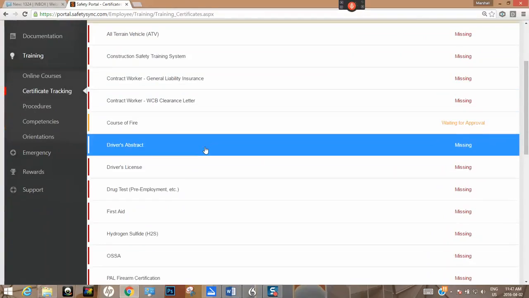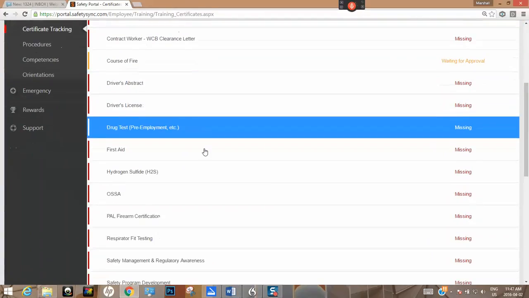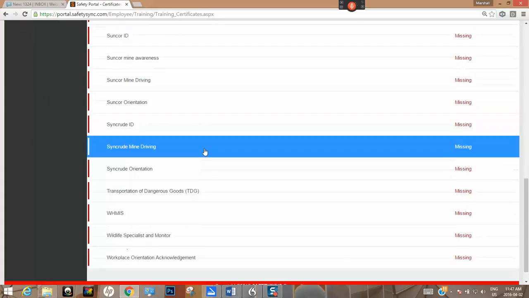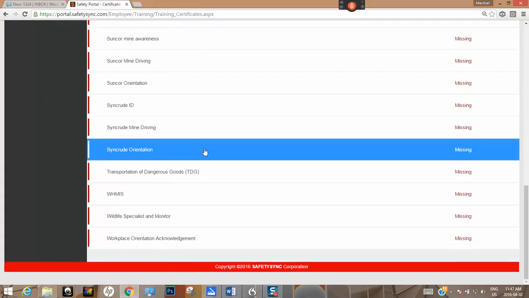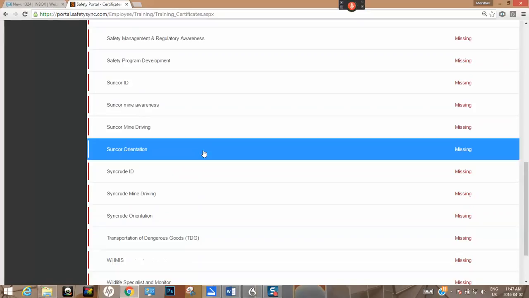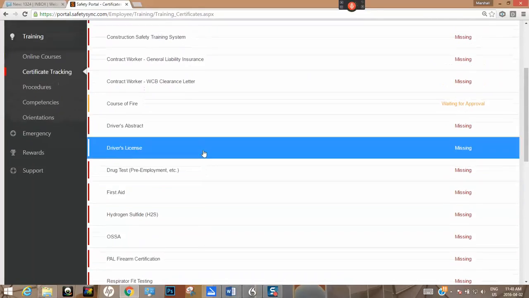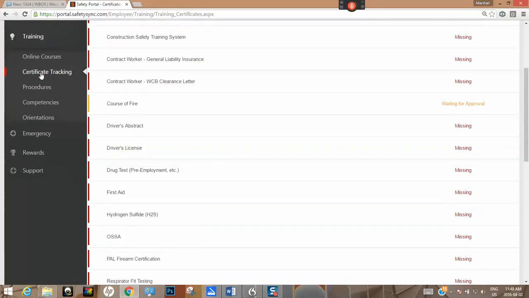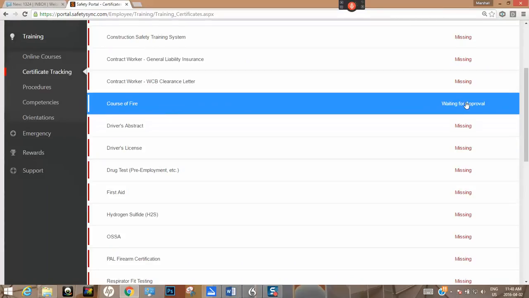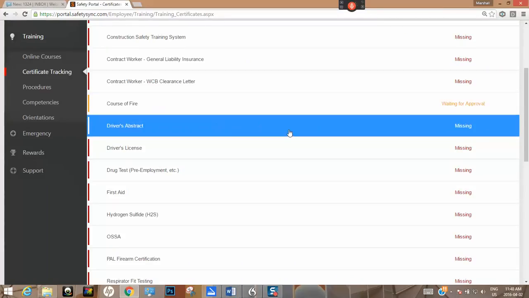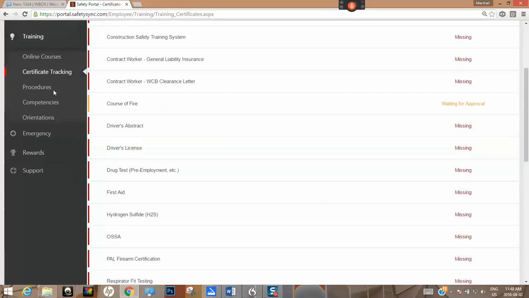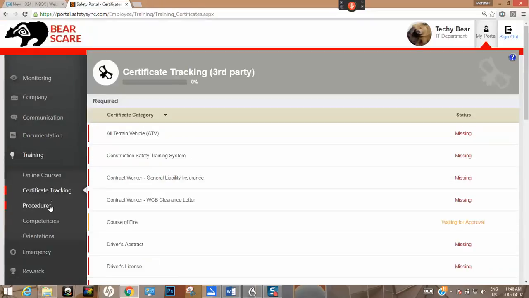Any of you that have any certificates that you can put in would be a great help for me. We have 29 people, 30 including Techie Bear, on the site, so I have a lot of information to put in here. If you can enter this for me, guys, this would be absolutely great. When you go into your certificate tracking, it will let you know that it's waiting, and you're more than welcome to send me an email and go, hey buddy, I put that in there, why haven't you approved it yet? Okay, awesome, guys. That's certificate tracking.